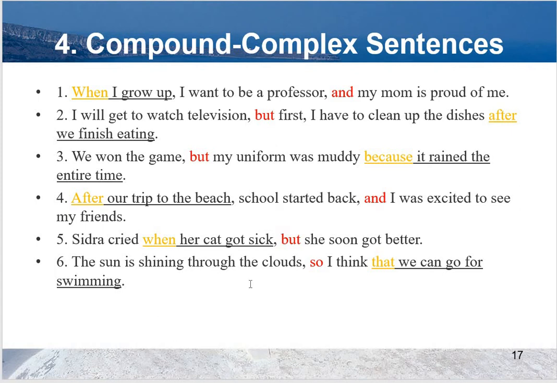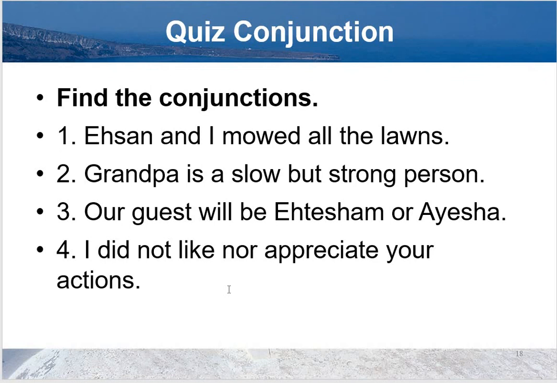The sun is shining through the clouds, so I think that we can go for swimming. Red colored words are coordinate conjunctions, and these orange colored words are subordinate conjunctions.